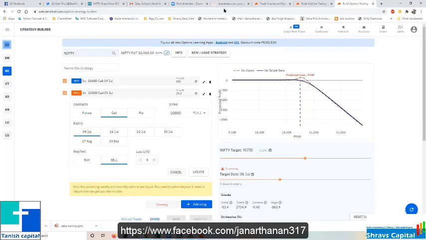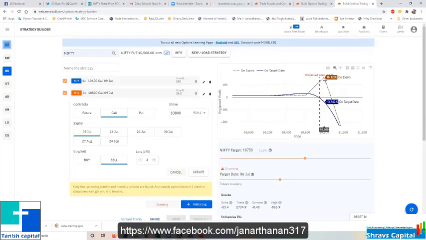So I assume that people understand reading this PL diagram and assessing the risk and reward from the PL without taking any position, because these are all live trades, live rates. Whatever you put, maybe hardly a 20 paisa, 30 paisa difference will come in index options. So you can decide, and based on that, you can devise your strategy and start placing.